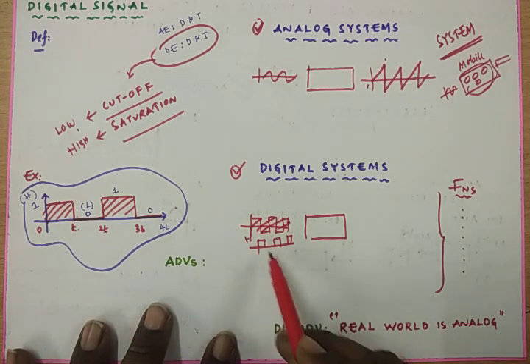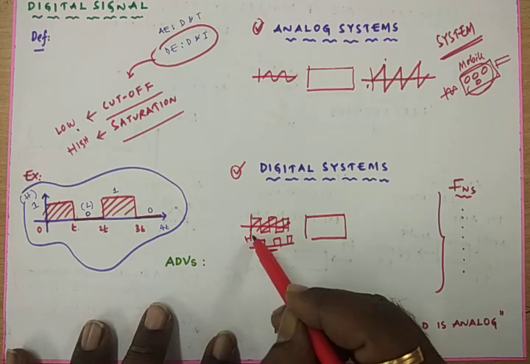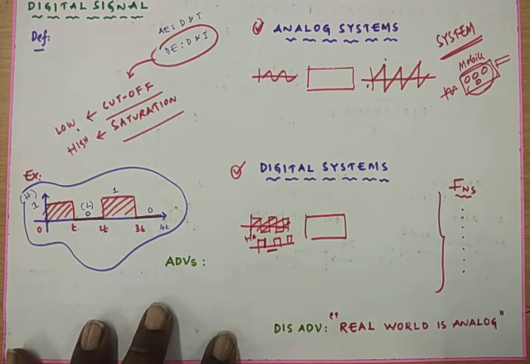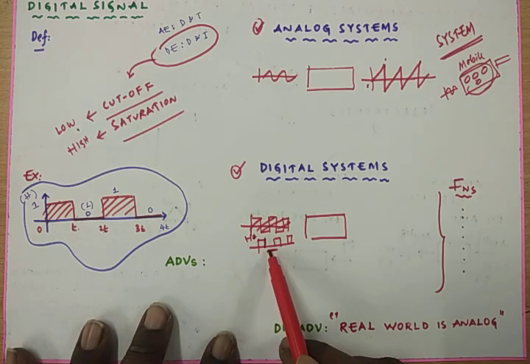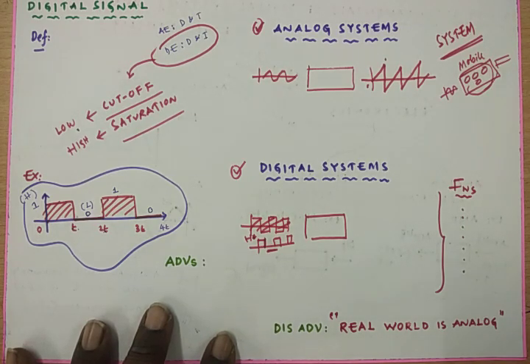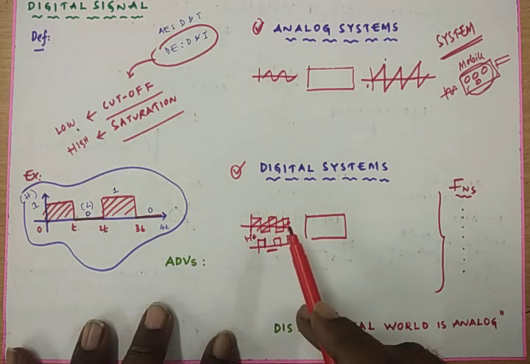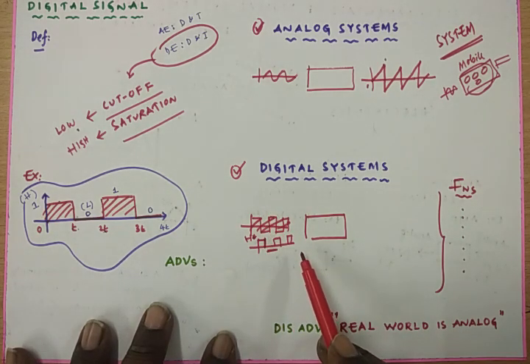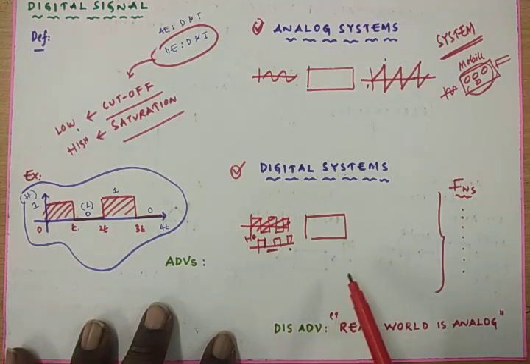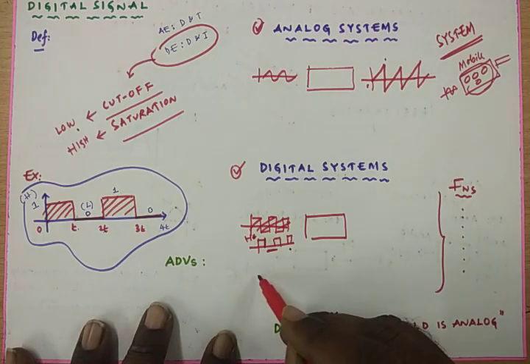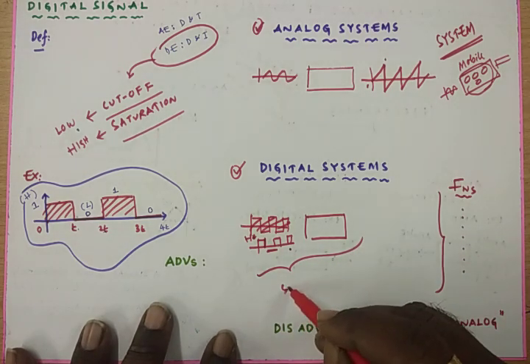This is the high state and this is the low state, and it switches directly from the high state to the low state, so the switching time is 0. The switching time is very small, almost 0. In that case, digital systems are faster than analog systems. That means the voltage level switches from one value to another instantaneously, and the transition time is 0. Hence, digital systems are also called switching systems.